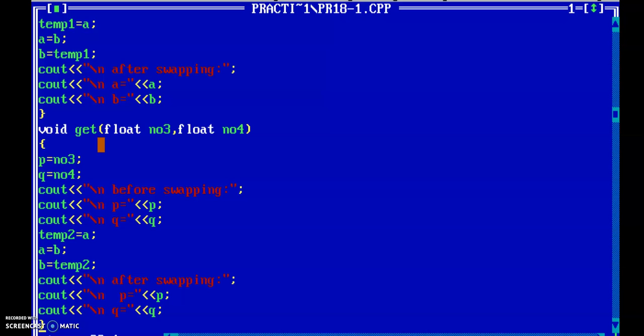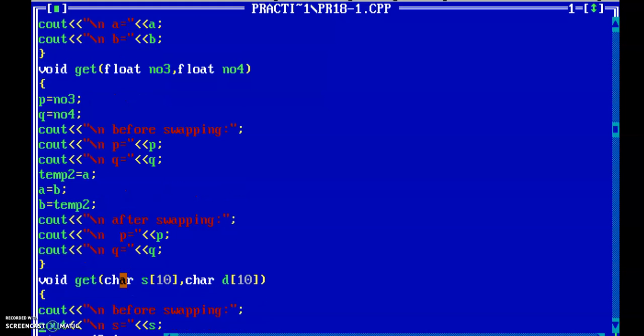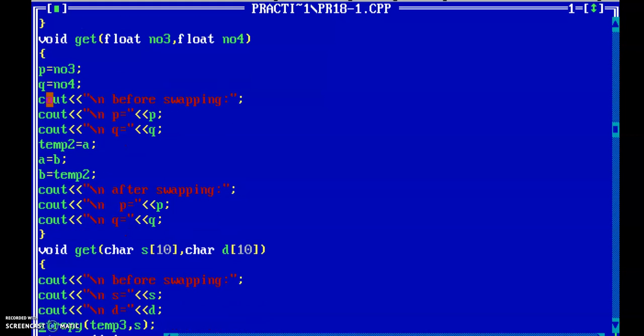Same function, get function, that is function overloading. The function name is same, but the parameter list is different, or the number of parameters is different. Then float number 3, float number 4, number 3 stored into p, number 4 stored into q. Then before swapping and after swapping, I displayed the value of p and q.